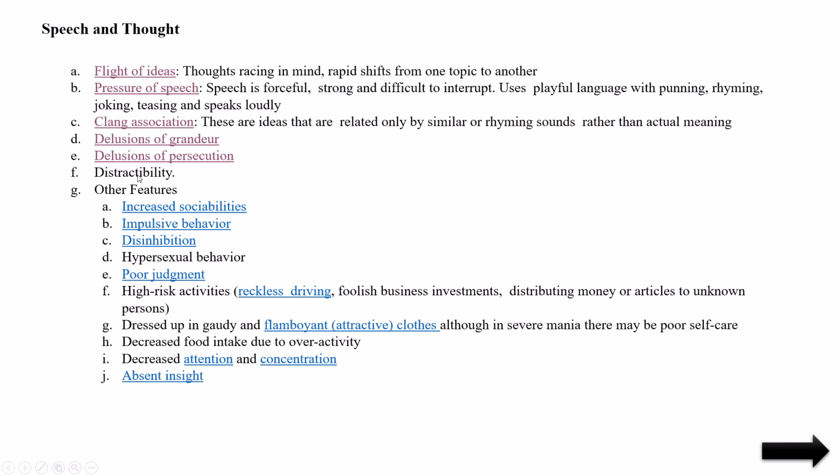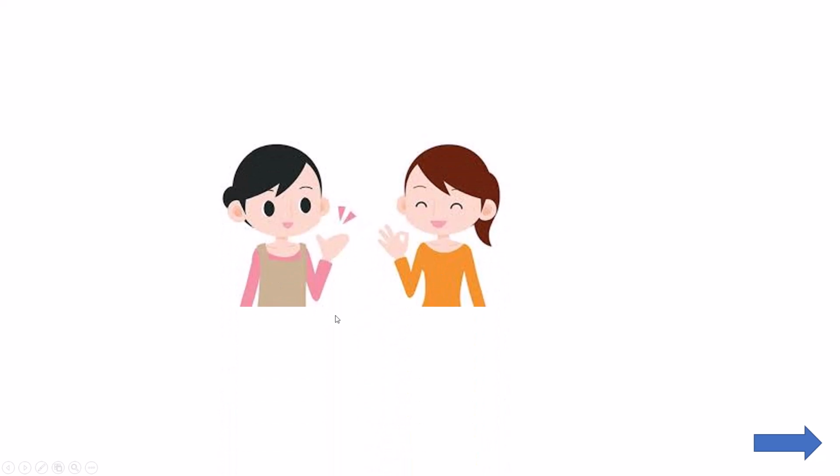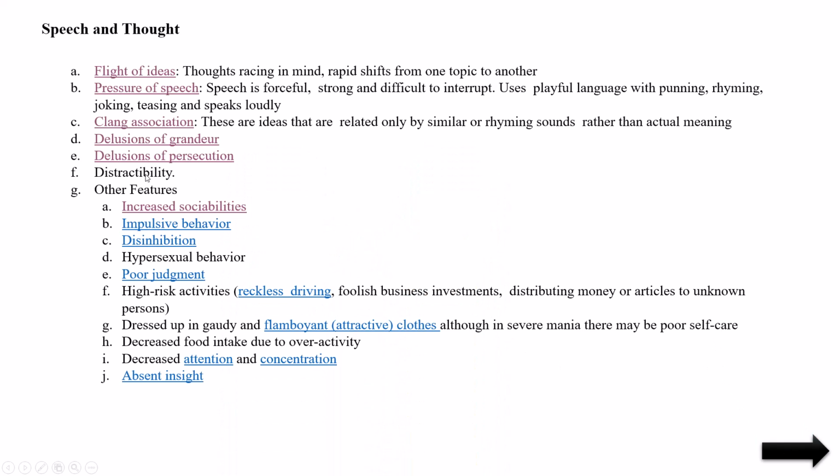Next is distractibility. Easily they will get distracted. Already I explained. Other features are increased sociability. They will talk with everybody easily. Even an unknown person also they will go and talk. So that is increased sociability.